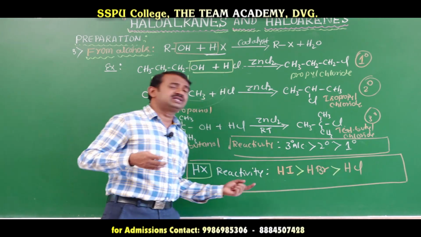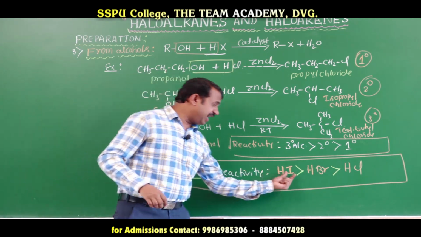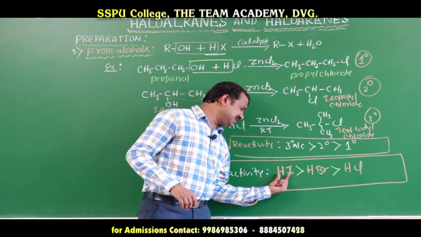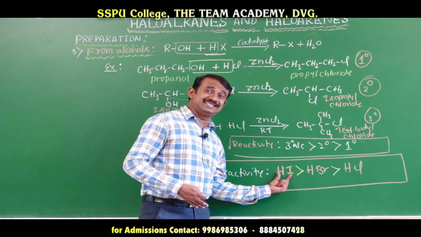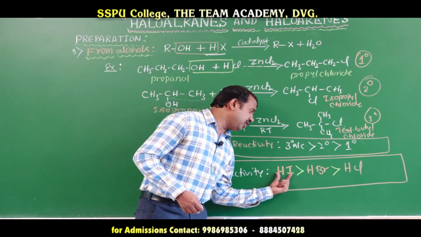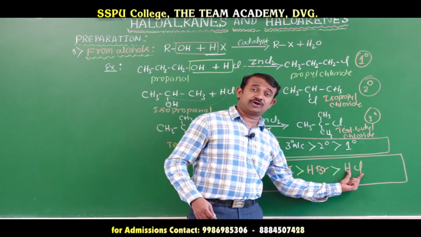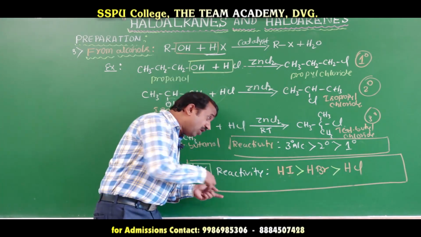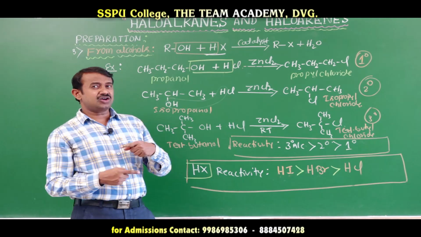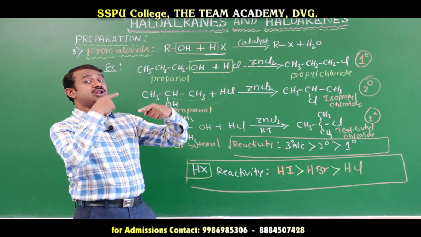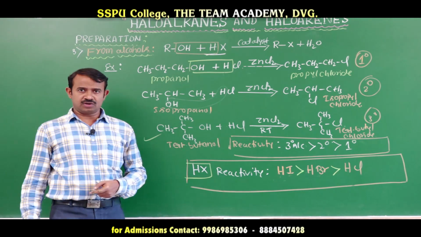The bond cleavage is between hydrogen and iodide. Going downwards, the atomic size increases. When the atomic size increases, the bond cleaves easily. The hydrogen-iodine bond cleaves easily. That's why hydroiodic acid is more reactive than hydrobromic acid, and hydrobromic acid is more reactive than hydrochloric acid. When these hydrohalic acids react with alcohol, tertiary alcohol is more reactive than secondary, and secondary alcohol is more reactive than primary alcohol. This is the reactivity of alcohols.